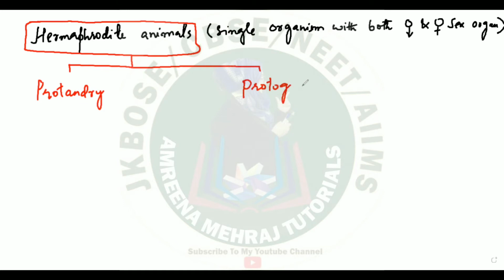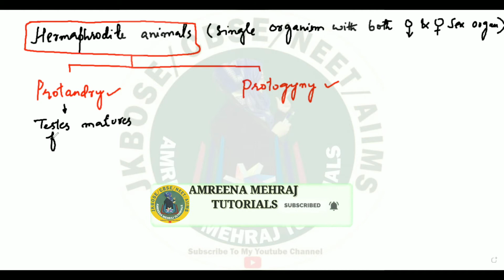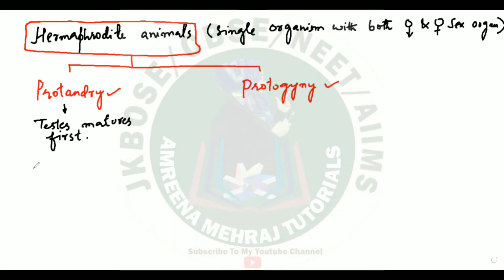Now, what is the issue here? Very simple to understand. You'll have some animals which are hermaphrodite. That means in this case, the animal is hermaphrodite. In this case, the animal is hermaphrodite. But in protandry, the animal will develop its testes first. That means although both testes and ovaries are present, the testes, the male sex organ, mature first. You can think what will be the consequence.